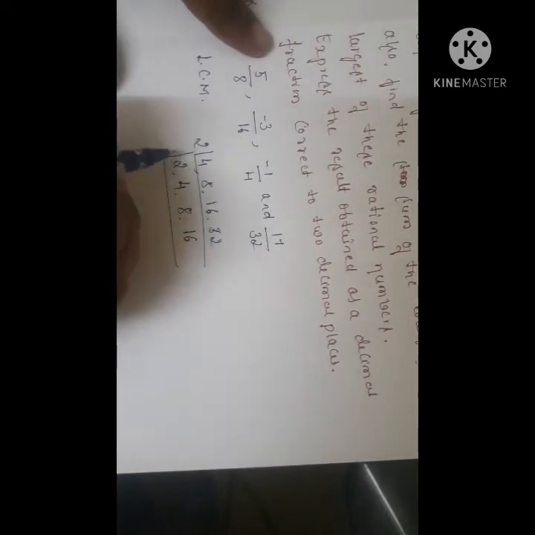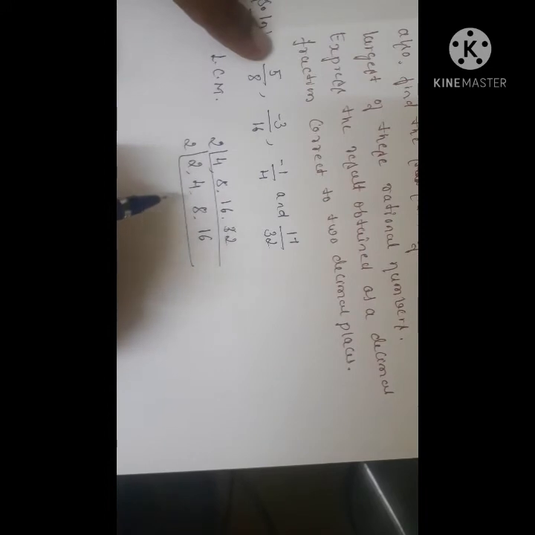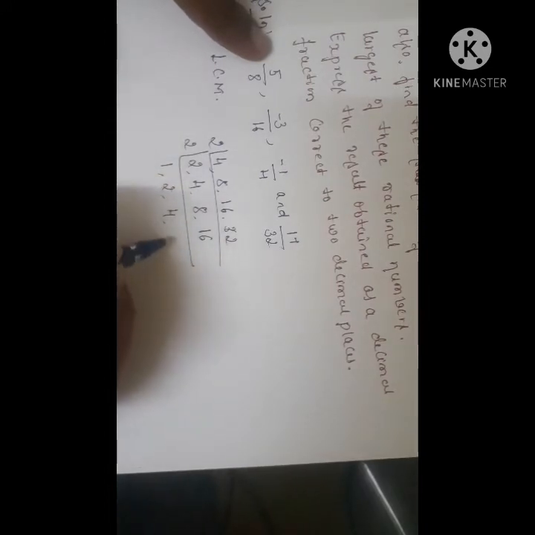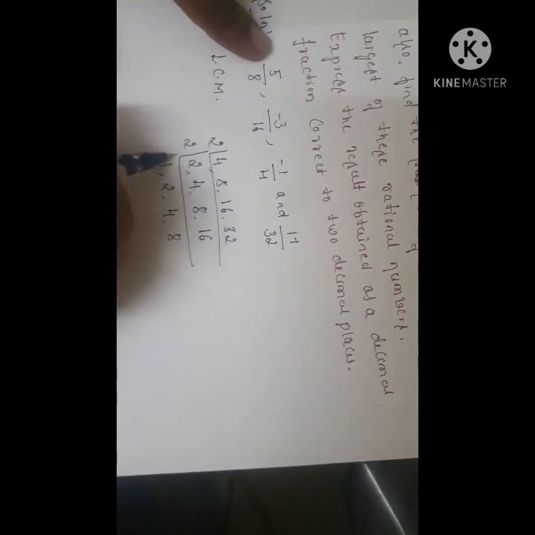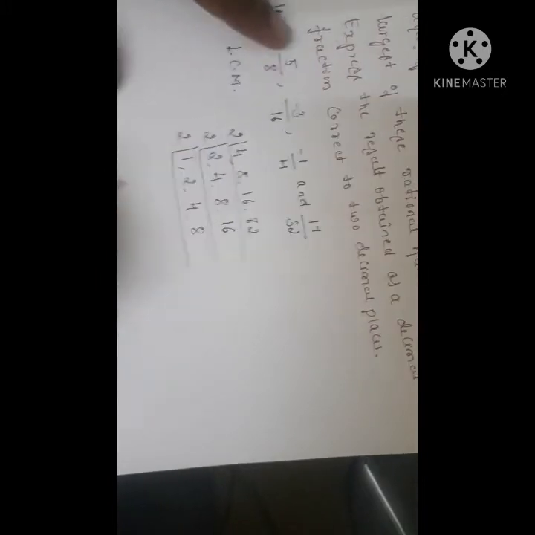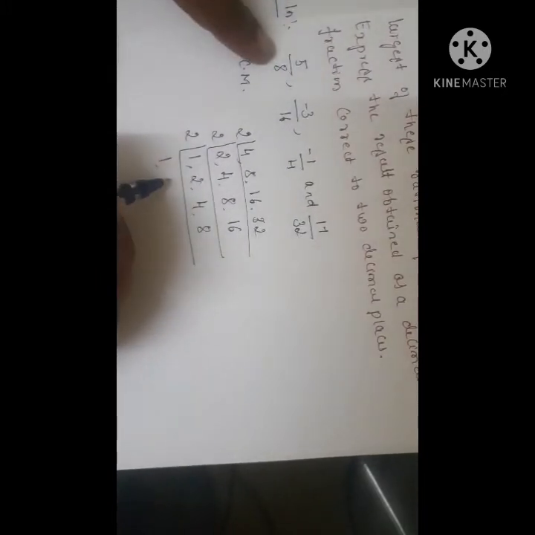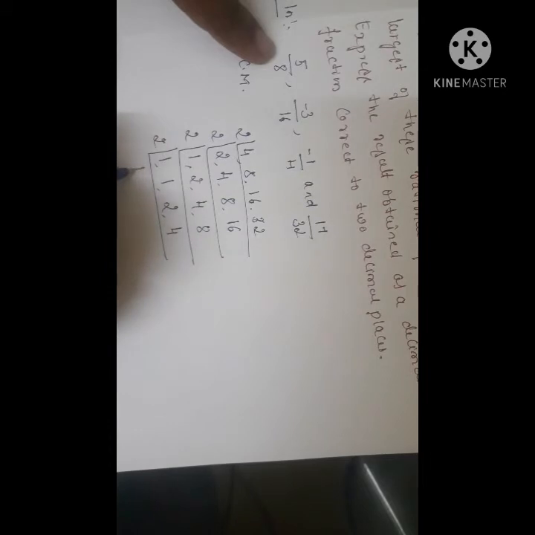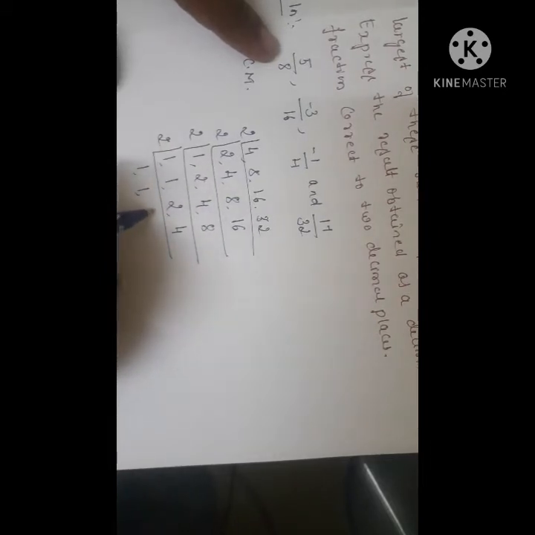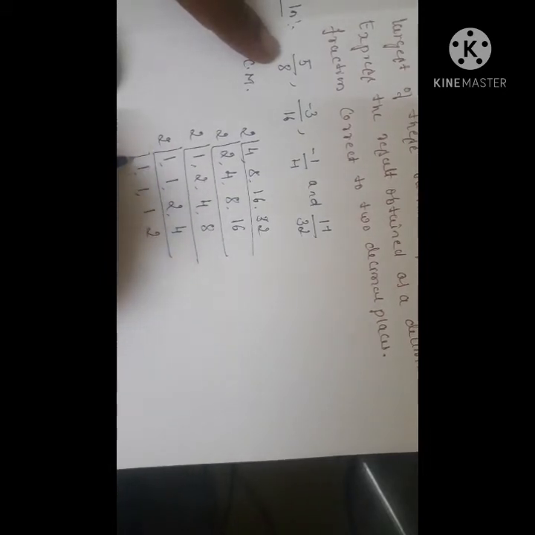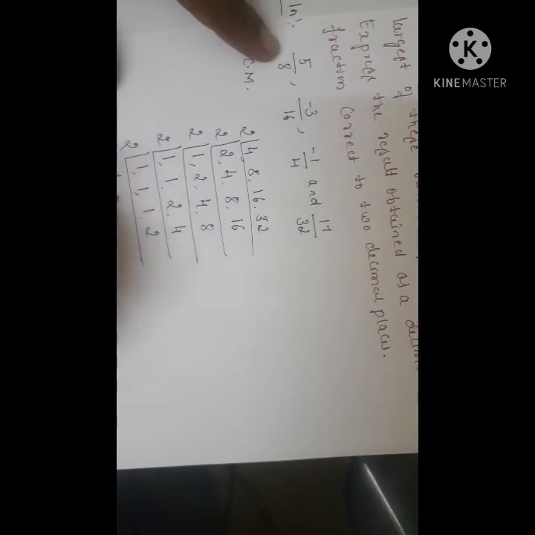Again from 2: 2 1s, 2 2s, 2 4s, 2 8s are 16. Again from 2, write 1 as it is, 2 1s are 2, 2 2s are 4, 2 4s are 8. Again from 2, 2 1s, 2 2s. Again from 2, 1 1 1, 2 1s.